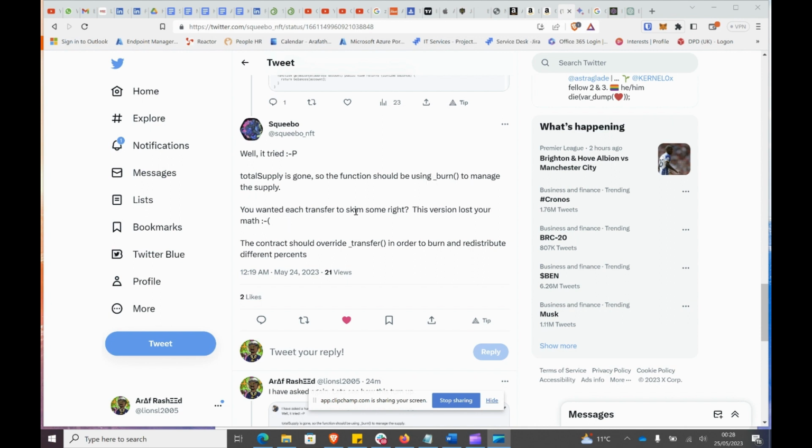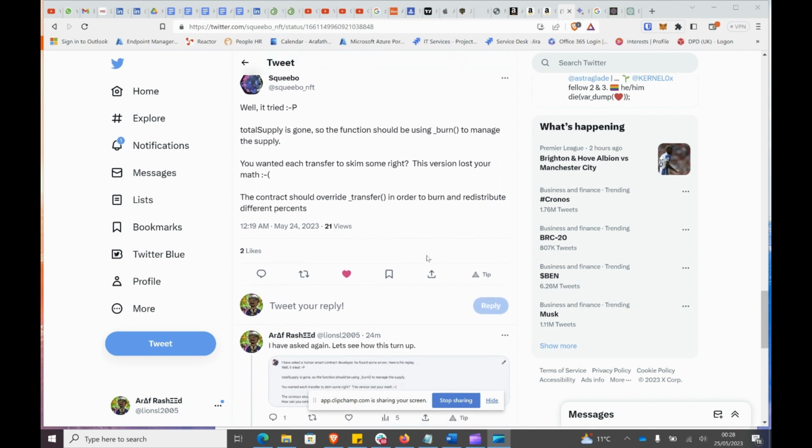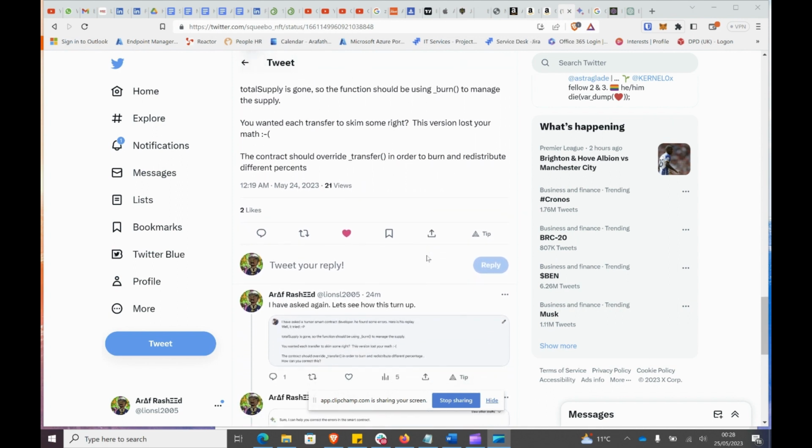You wanted each transfer to skim some, right? Yeah, that's what we want. So each and every transaction, we wanted to burn something. So this version lost your maths. So the contract should override transfer in order to burn and distribute different percentages. Right, well, we are in a real pickle.